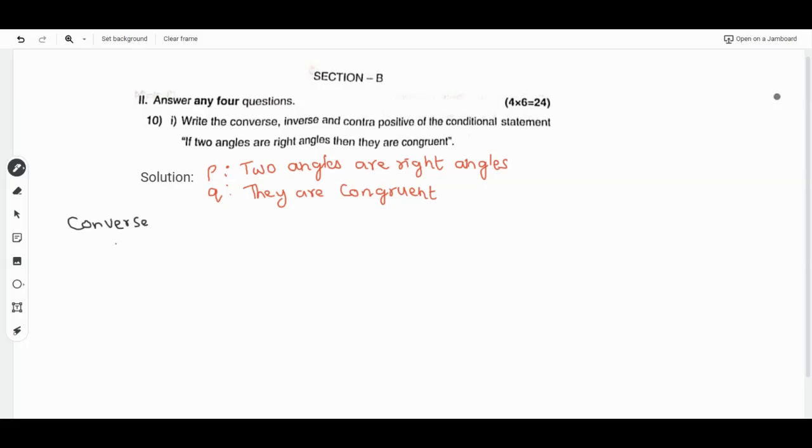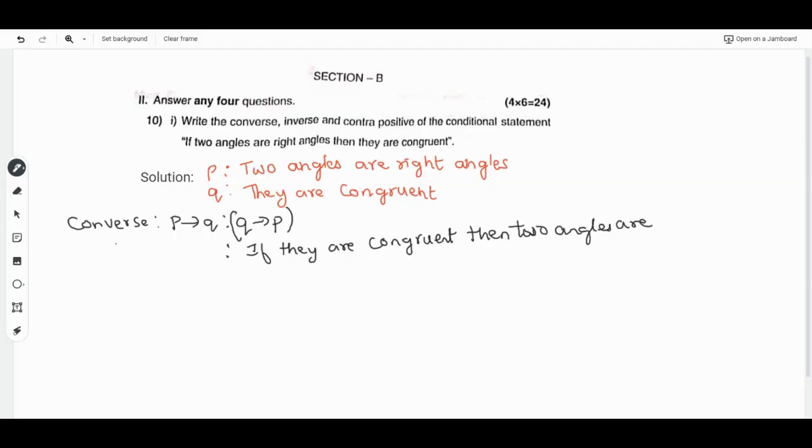Converse is the reverse of P implies Q. That is Q implies P. So the converse is Q implies P. That is, if they are congruent, then two angles are right angles.